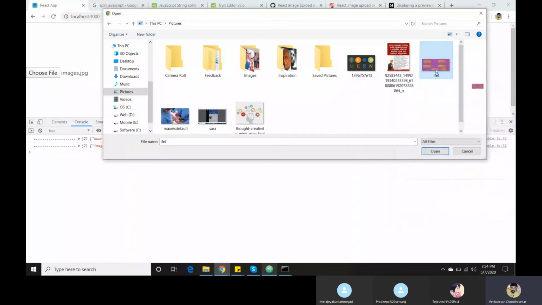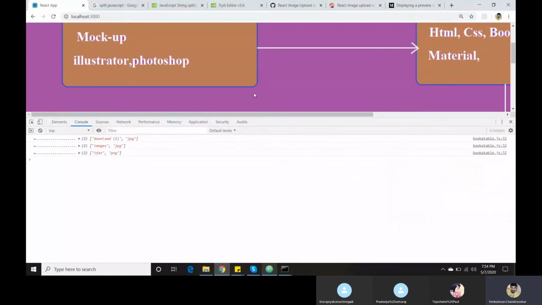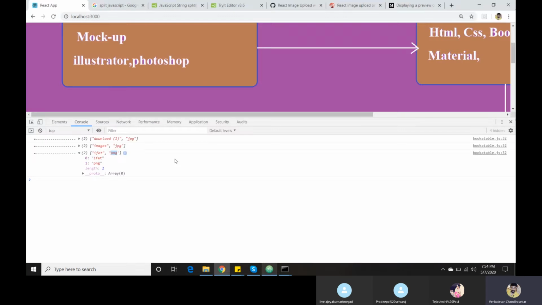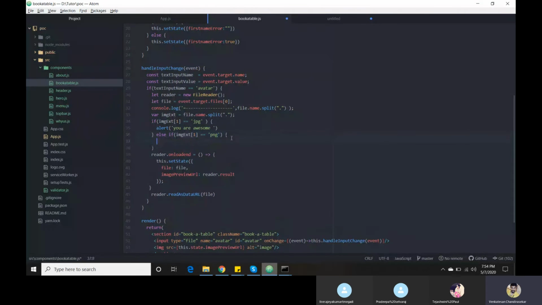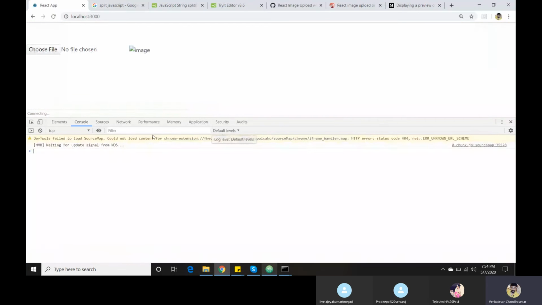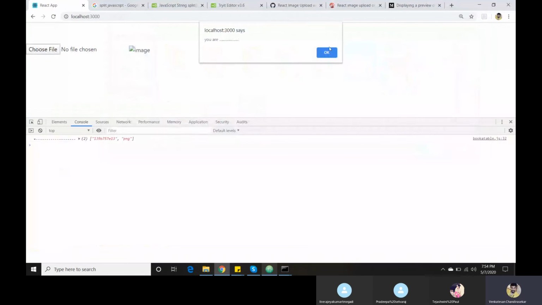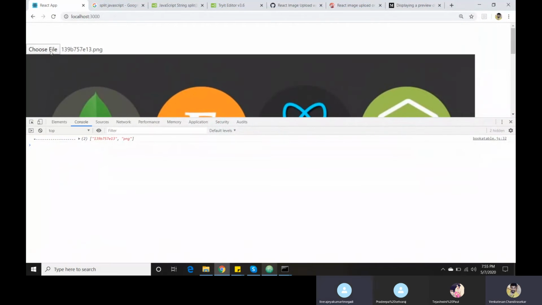Now I am going to choose a PNG file, but it won't show anything. The reason is we did not handle that condition. If you know how to code, you can do any condition: else if it is a PNG, then I am showing something. This is not a PNG.